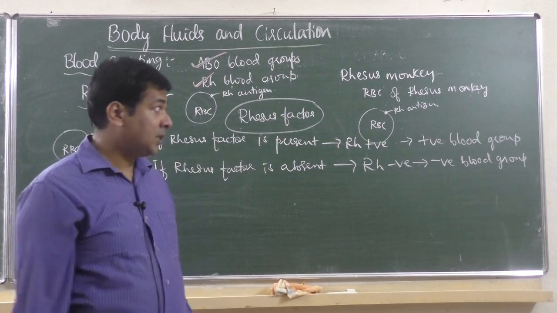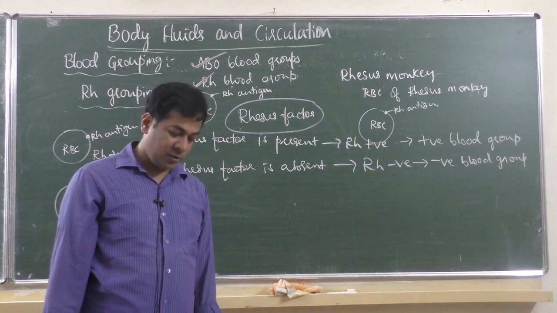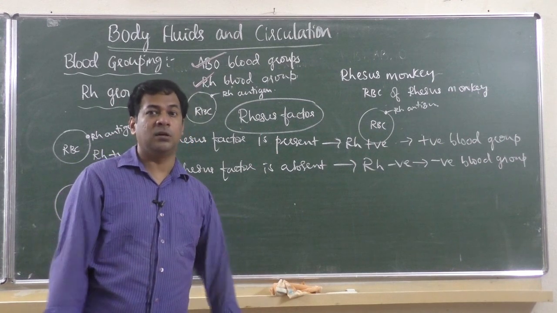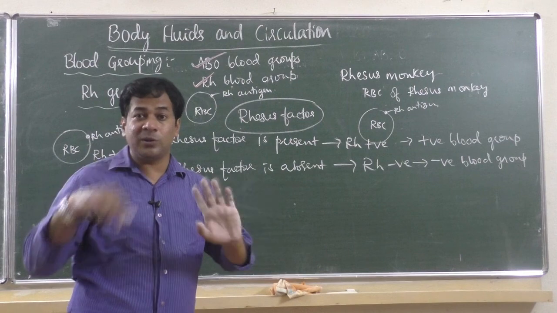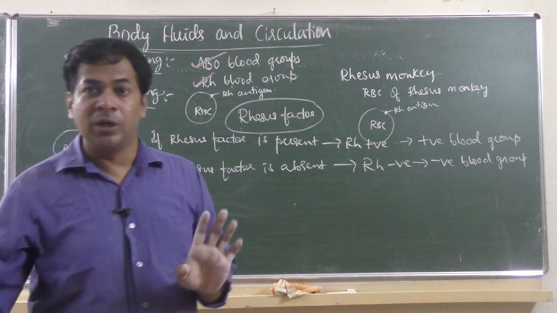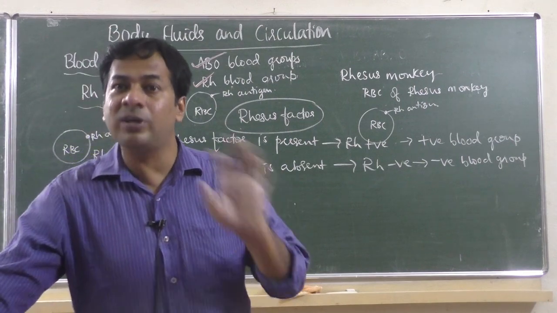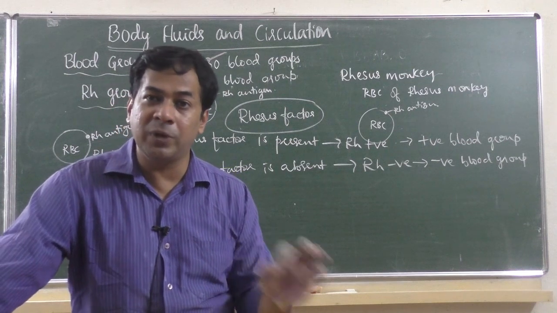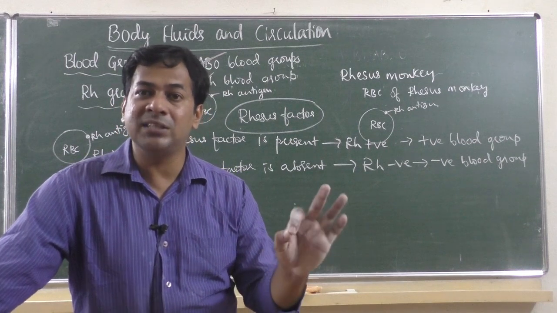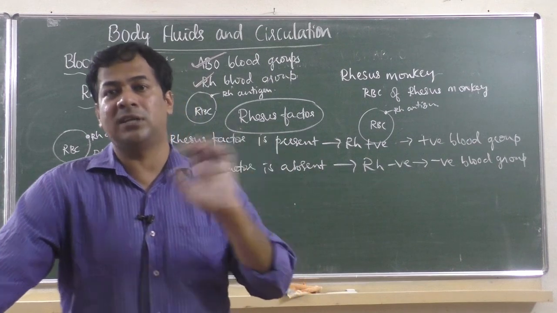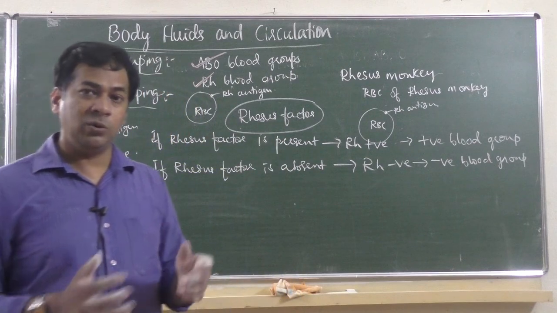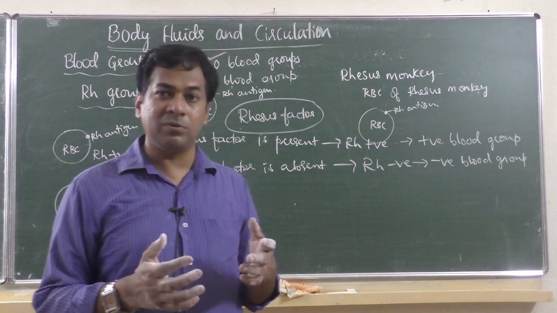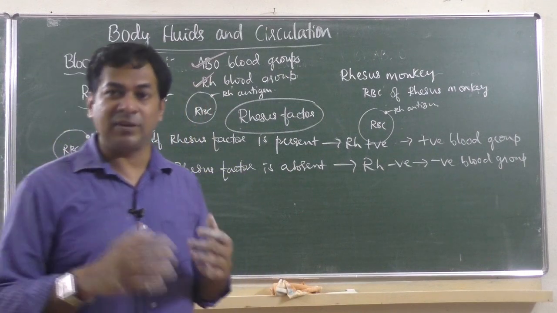Okay, so while donating or receiving blood from a donor, you have to see not only the blood group, which type of blood group, you have to see whether it is positive or negative. Because if you give positive blood group to negative, it is mismatching, it may cause death, it will cause death. So not only do you have to match the blood group, you have to match the rhesus factor also.